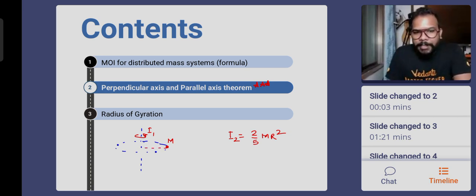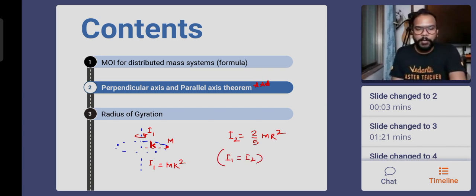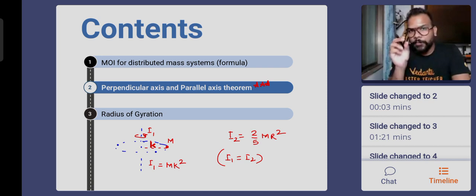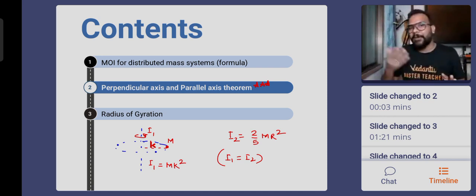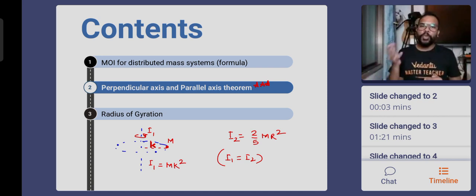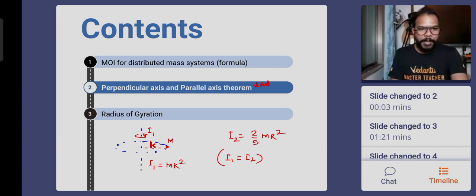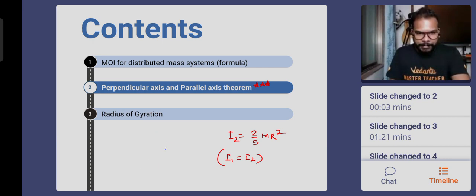So you don't know the radius of the circular path. Let's say that radius has to be k. For this k value, if I write the moment of inertia I1, this is radius of gyration k. I1 will be written as Mk square. I2 is already written. For I1 to be equal to I2, the value of k that I find is what we call the radius of gyration for this solid sphere. So every object will have a different radius of gyration depending upon which object and which axis of rotation you are talking about. Okay, everyone? I should have done this explanation in the later slides.